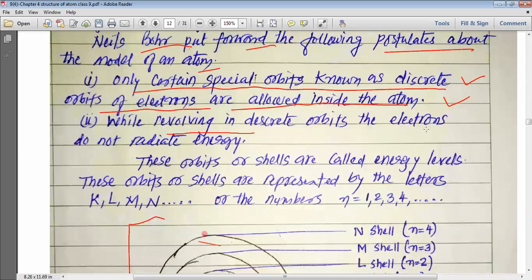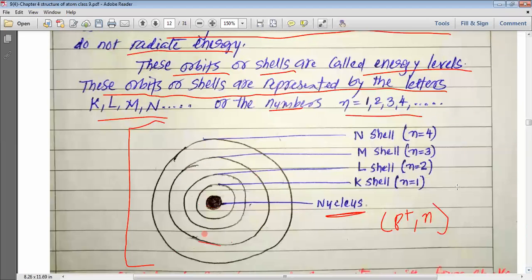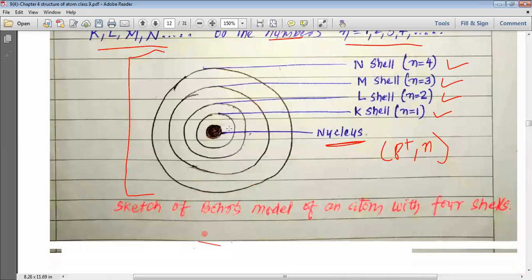While revolving in a discrete orbit, electrons do not radiate energy. These orbits or shells are called energy levels. These orbits or shells are represented by various alphabets like K, L, M, N, and for that we have the value of n. When n is equal to 1, we have K shell. When n is equal to 2, we have L shell. When n is equal to 3, we have M shell, and when n is equal to 4, we have N shell. What is n? n is the number of the shell, starting from near the nucleus.